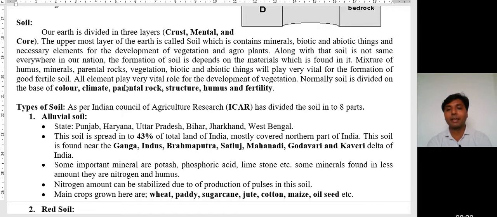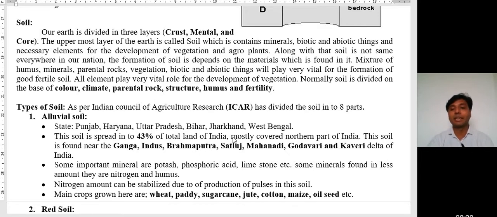All elements play a very vital role in the development of vegetation. All elements means humus, minerals, humidity, water, air. Everything plays a very vital role in the development of vegetation and fertility. Normally, soil is divided on the basis of color, climate, parental rock, structure, humus and fertility.